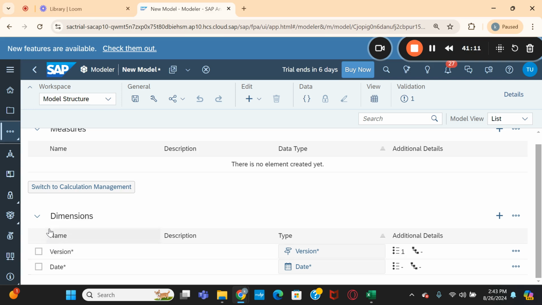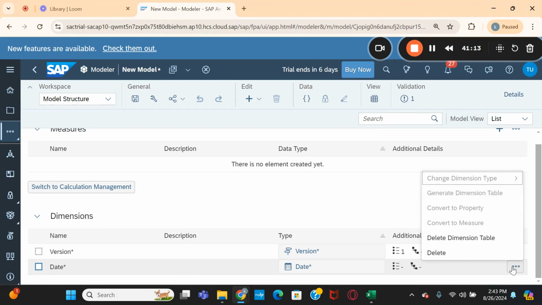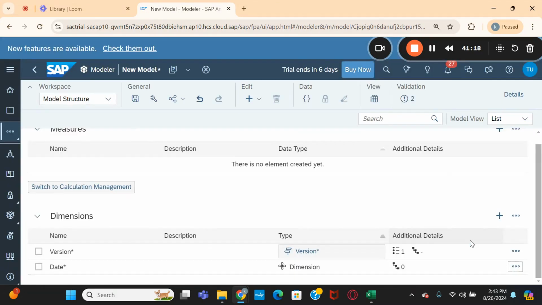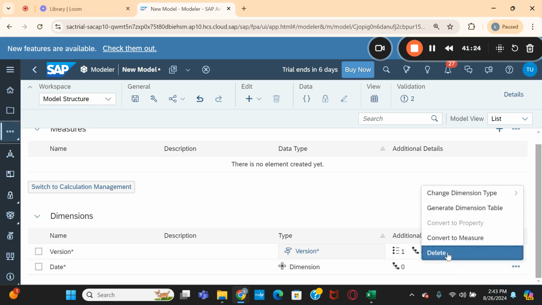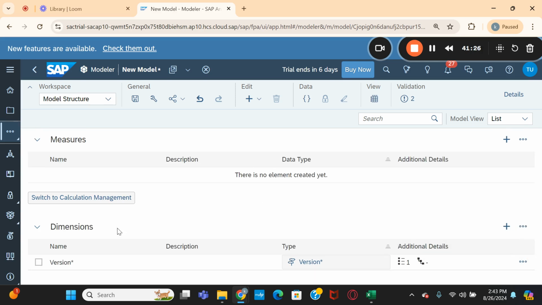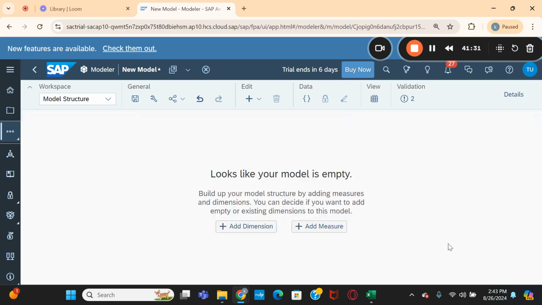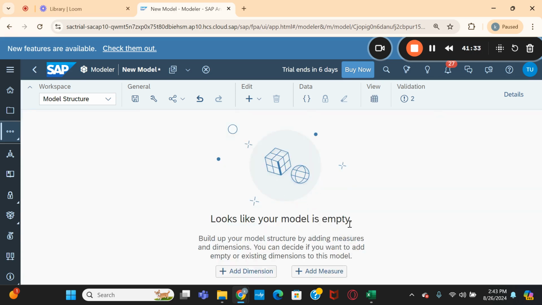Can you delete these dimensions from the model? Delete dimension table. Delete. See, it looks like your model is empty. So I have deleted those two dimensions.